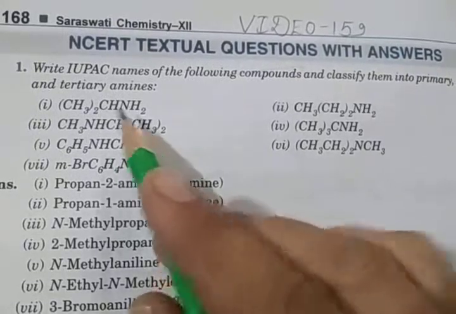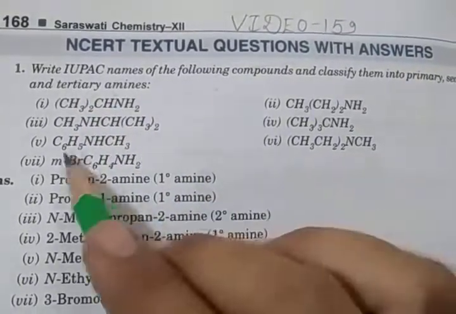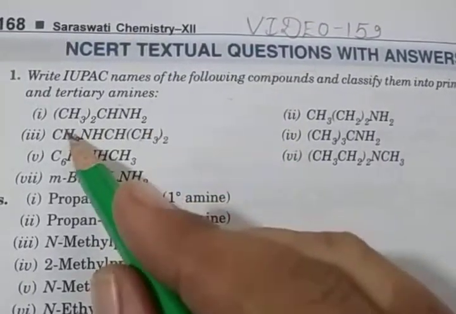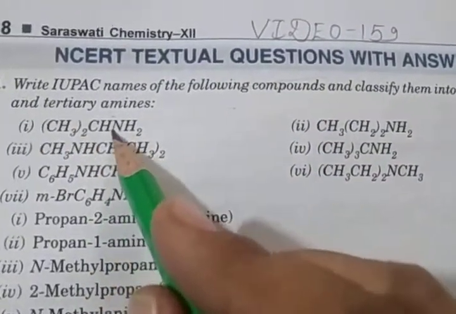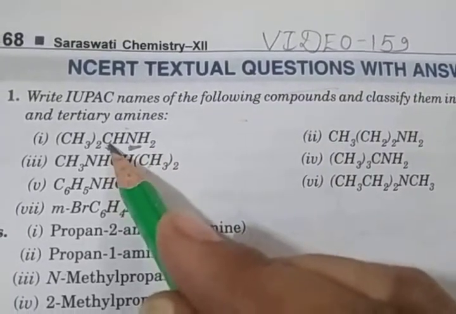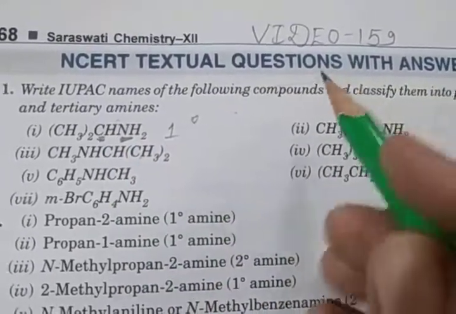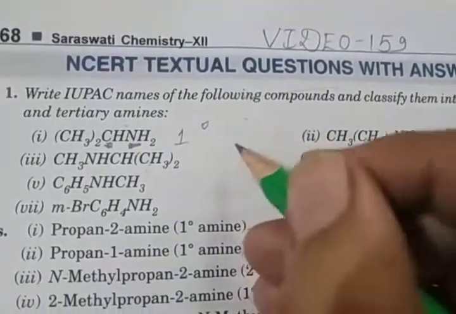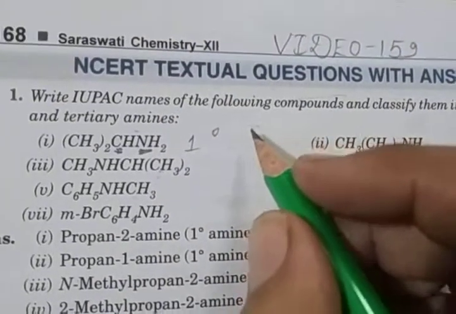So question number first: write the IUPAC name of the following compounds and classify them into primary, secondary and tertiary amine. Here you see (CH3)2CHNH2. The NH2 nitrogen is attached to only one carbon, so this is a 1 degree amine. Its name is, first you open the structure.